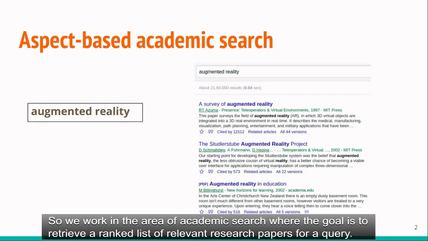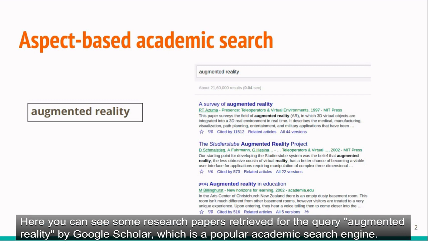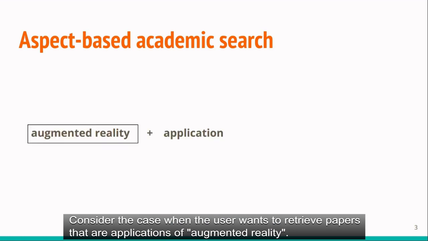So we work in the area of academic search where the goal is to retrieve a ranked list of relevant research papers for a query. Here you can see some research papers retrieved for the query Augmented Reality by Google Scholar, which is a popular academic search engine. Consider the case when the user wants to retrieve papers that are applications of augmented reality.